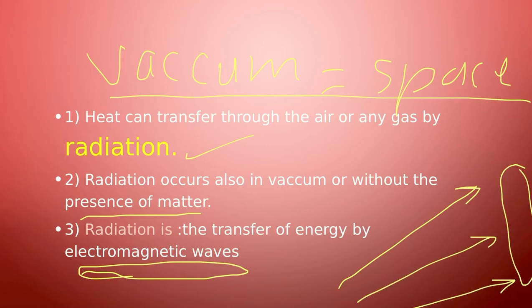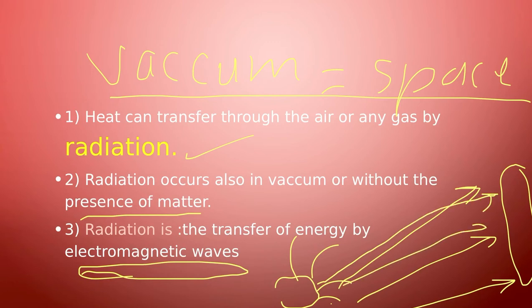For example, if you are talking about the sun, between the sun and the earth, is there any gas? Is there air between them? No, the air is present only surrounding the earth. So can you feel the heat from the sun or not? Yes, you can feel it, right? Imagine that this is the sun. So it means that the heat is transferred from the sun through space to reach the earth.